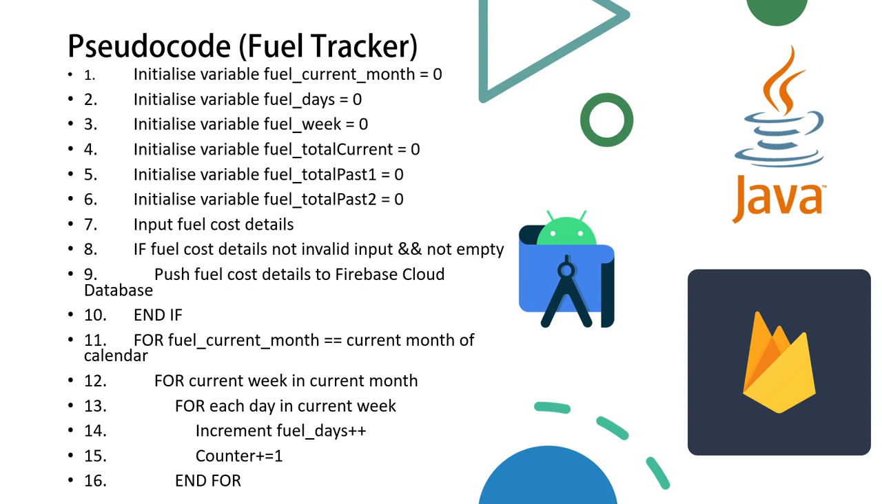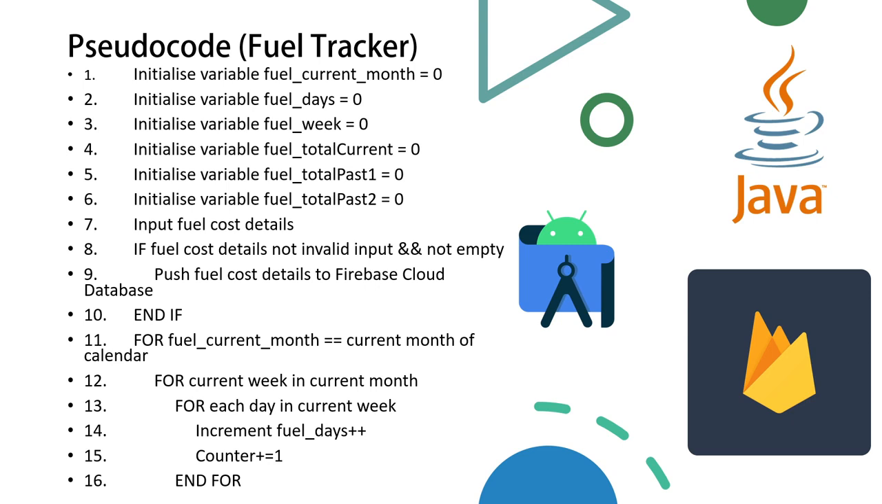So of course, users will input their fuel cost details. If the fuel cost details are not an invalid input and are not empty, it will push the fuel cost details to the Firebase Cloud database, or else it will reject the user's input and users will need to input a proper input. So the algorithm detects whether the user's input equals the current month of the calendar. After that, it will go to the next algorithm to detect whether the current week is in that current month.